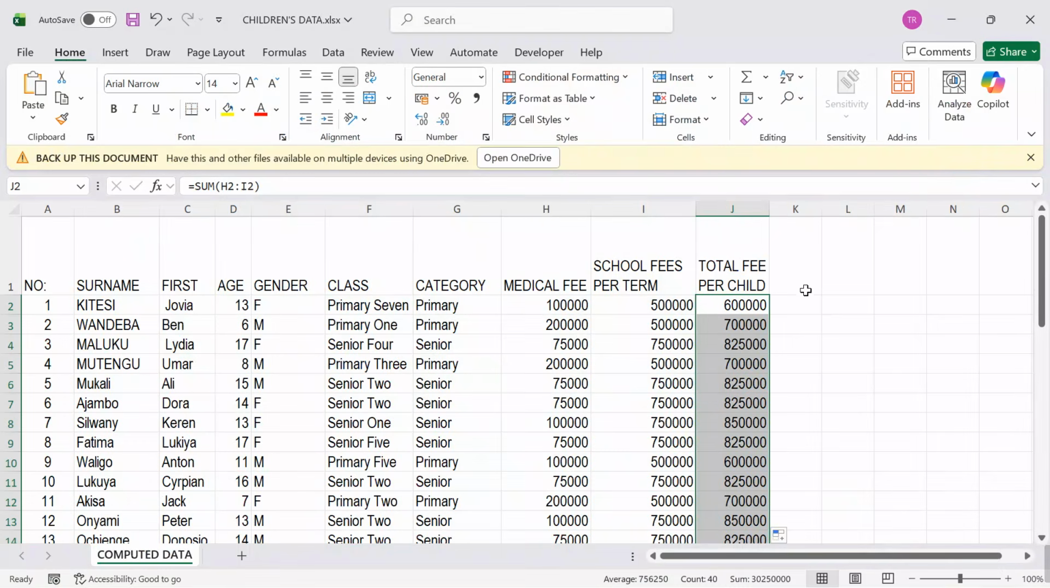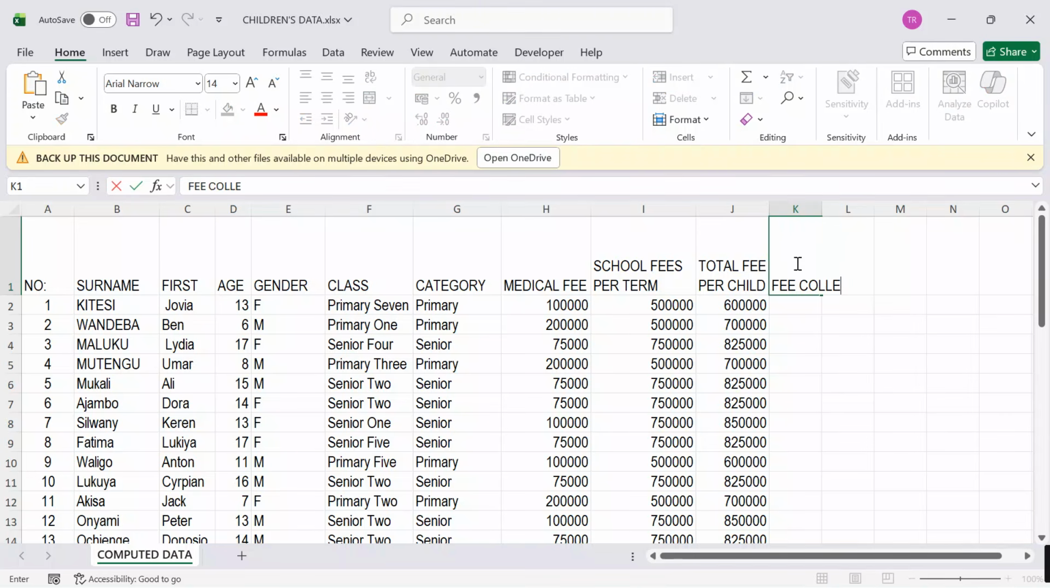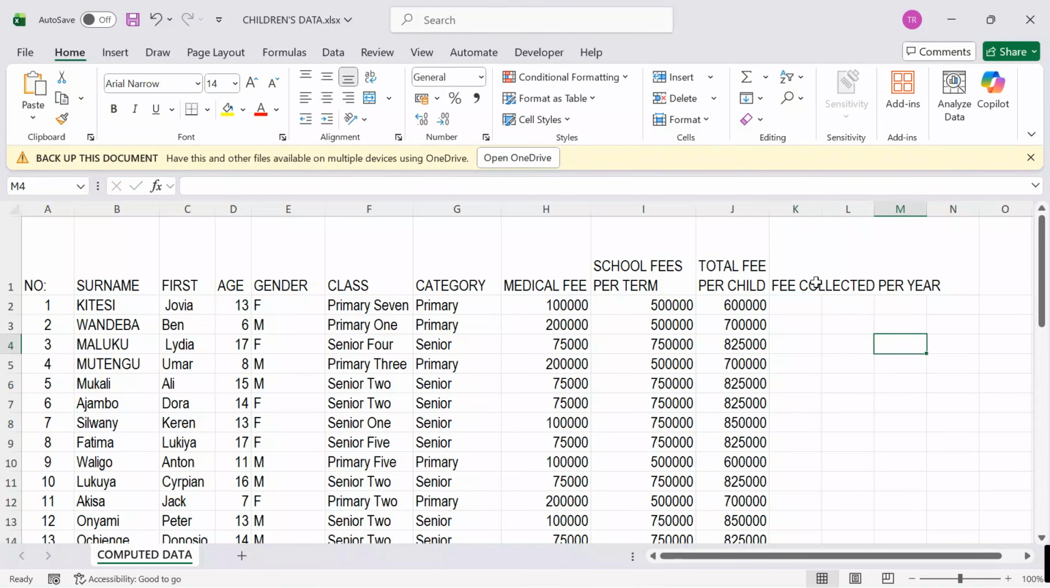Meaning that the year has how many terms? It has 3 terms. So, I'll come here and say, fee collected per year. We need to also get this so that we know that if a term, we are going to be spending total fee per child per term, we are going to be spending this. But then what about per year? How much are we going to be spending?